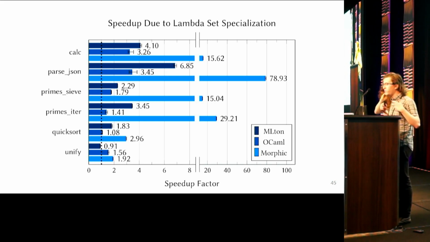across the board. So these benchmarks all use library abstractions that rely heavily on lambdas. The primes benchmarks and quicksort use a lazy iterator abstraction.